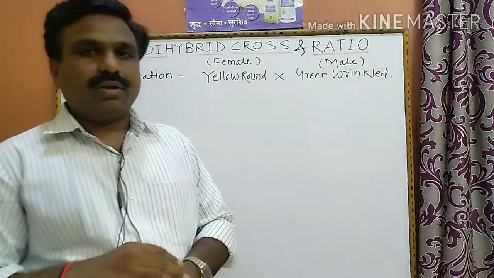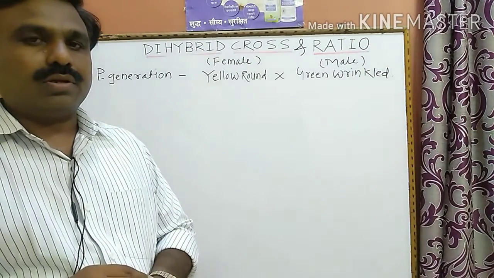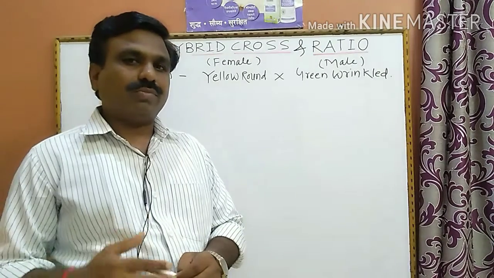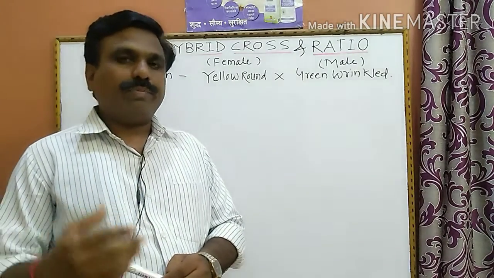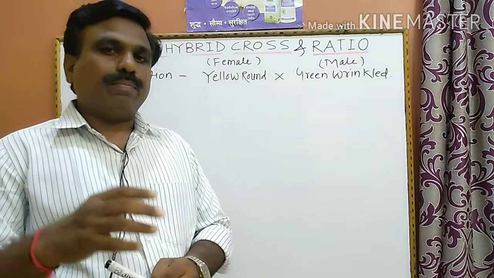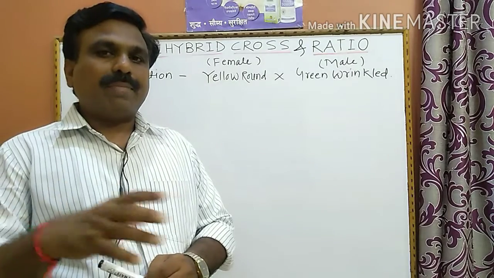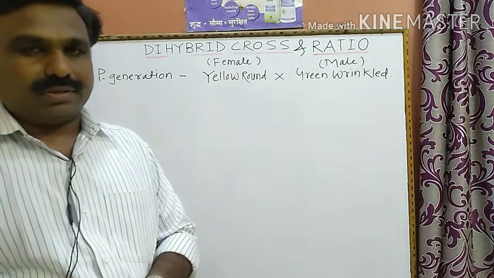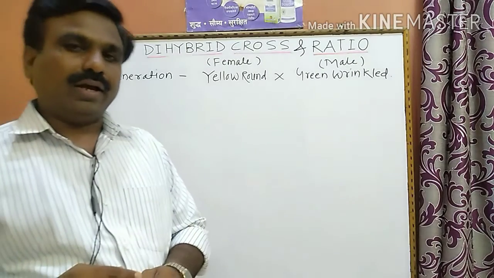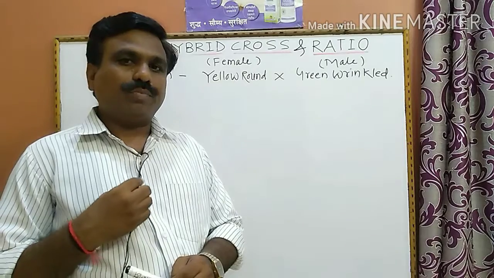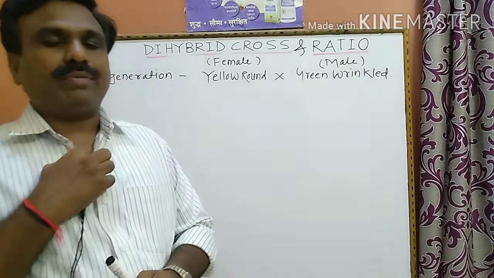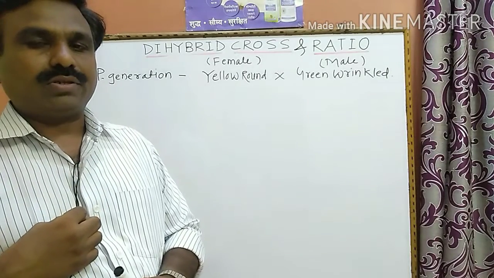On the basis of the monohybrid cross, Mendel performed different crosses considering only one pair of contrasting characters, and established two principles. One principle is the law of dominance and the other is the law of segregation. These two principles were established on the basis of the monohybrid cross.